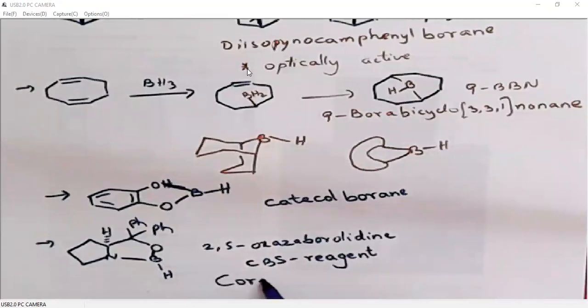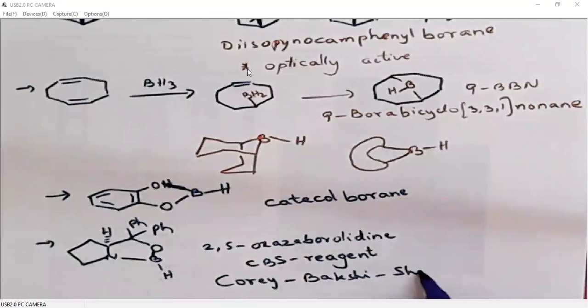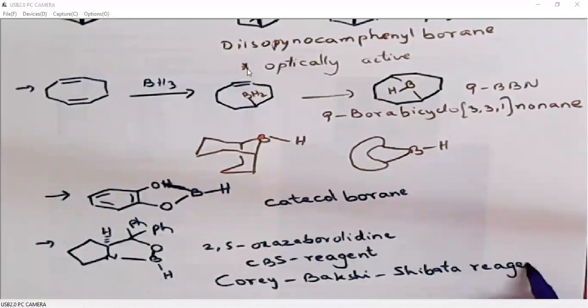CBS means Corey, Bakshi, Shibata reagent. The oxazaborolidine is called the CBS reagent. CBS means three scientists, Corey, Bakshi, Shibata reagent.